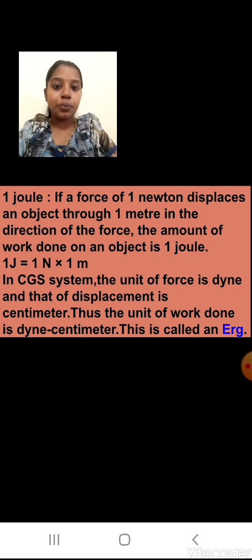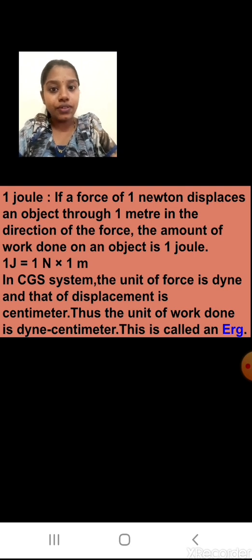Now in CGS system, the unit of force is dyne. In SI system we have seen, now we will see CGS system. In CGS system, the unit of force is dyne and that of displacement is centimeter. Thus the unit of work done is dyne centimeter. This is called an erg.